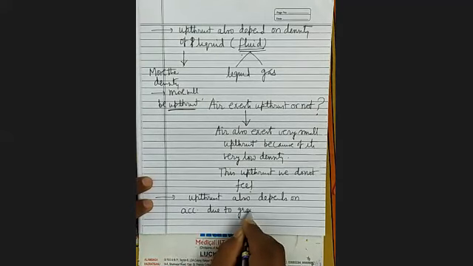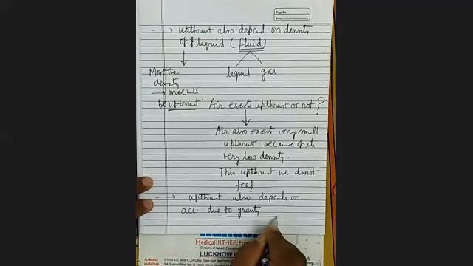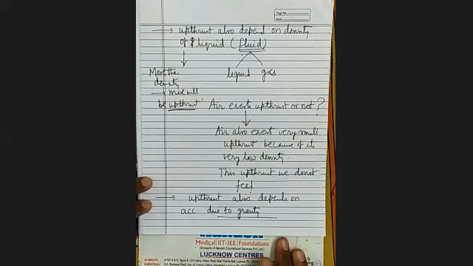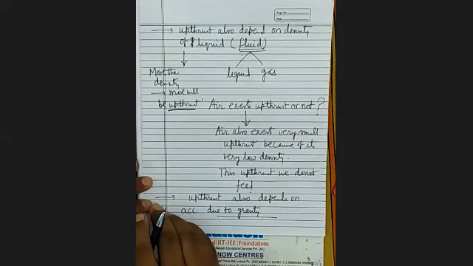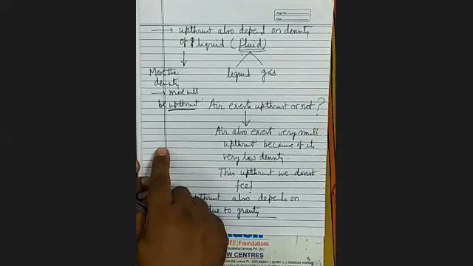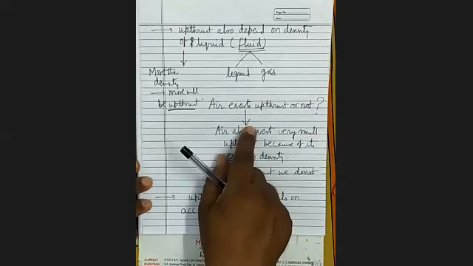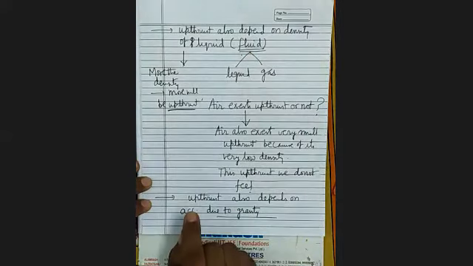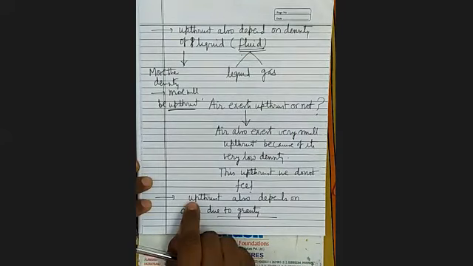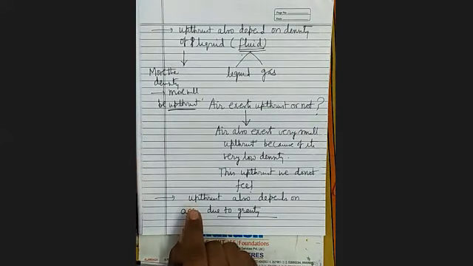When we derive the formula of it, we will find that upthrust also depends upon the acceleration due to gravity. When you are doing an experiment in nearby places, whatever be the value of G here, the same value of acceleration due to gravity will be there 1 kilometer far from here. Everywhere it will remain the same.